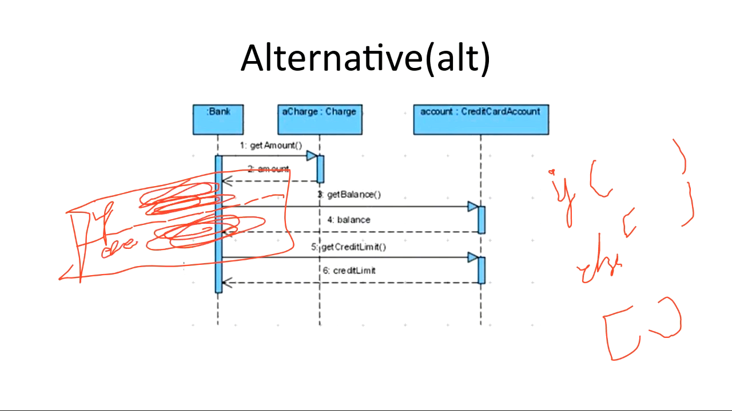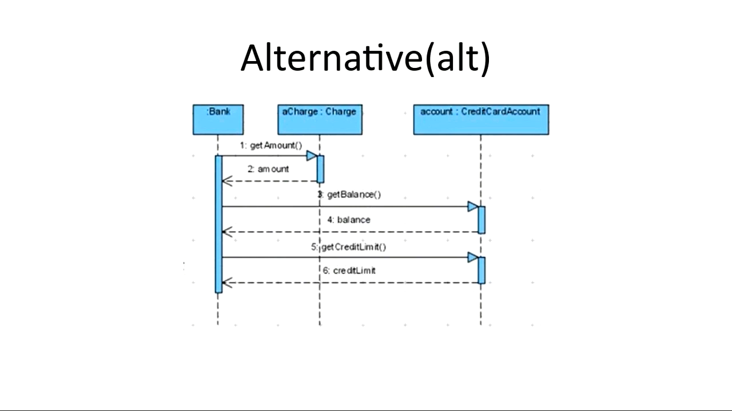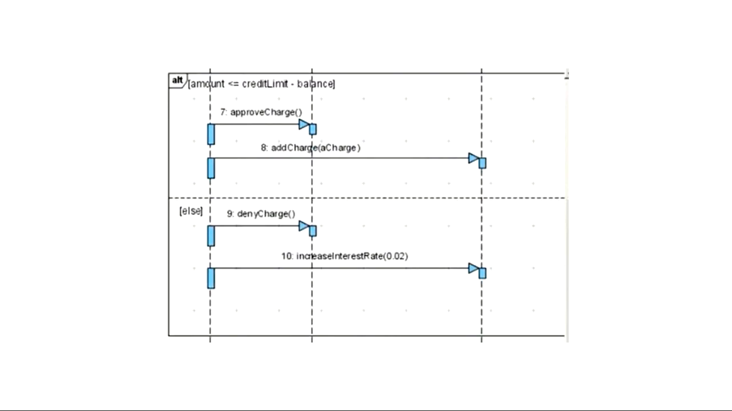Okay, for example, take this example. Okay, there is a bank, there is a charge, there is a account. Bank is, suppose this is the server or something. Bank is sending a message that please tell me my account. So the response came that this is your account. Now based on the account, based on this parameter, I am going to perform some tasks. Okay, for example, see here, this is the alternative.